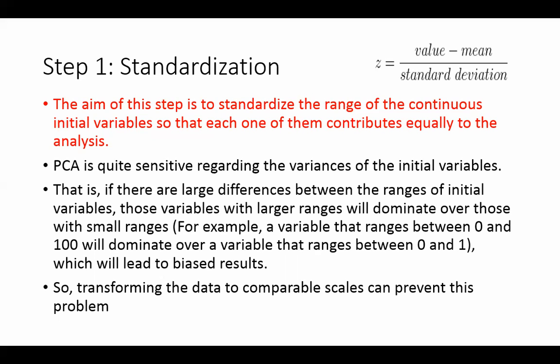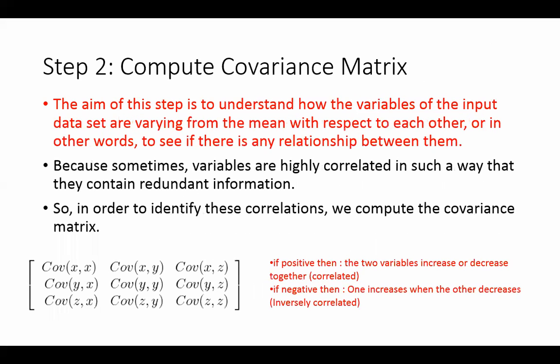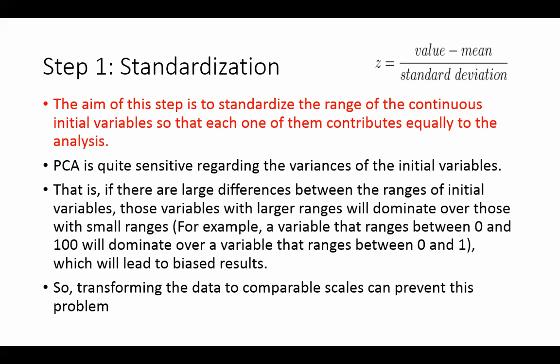Similar to clustering. For example, a variable that ranges between 0 and 100 will dominate over a variable whose values range between 0 and 1. This is going to lead to bias. So we transform in this order. For transformation we use the Z transformation. I'm sorry, now you are seeing it this way. I'm just going to put it down.